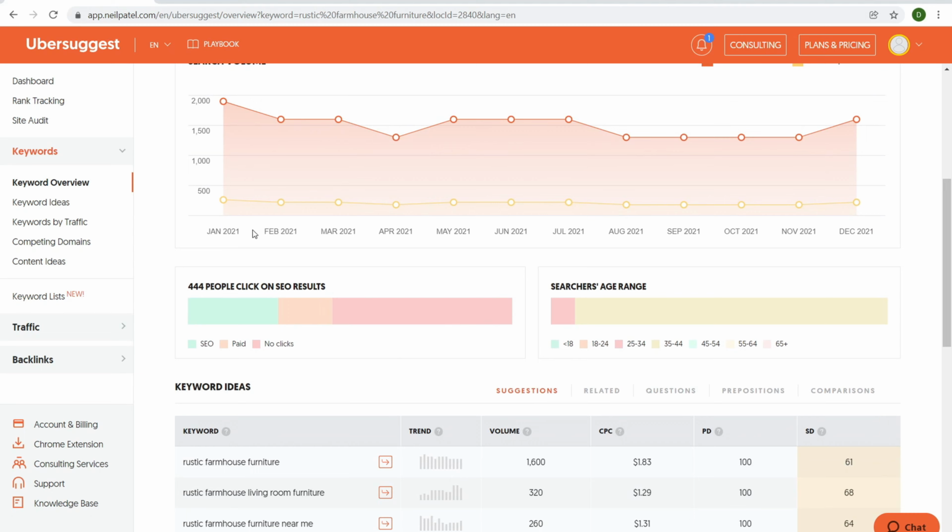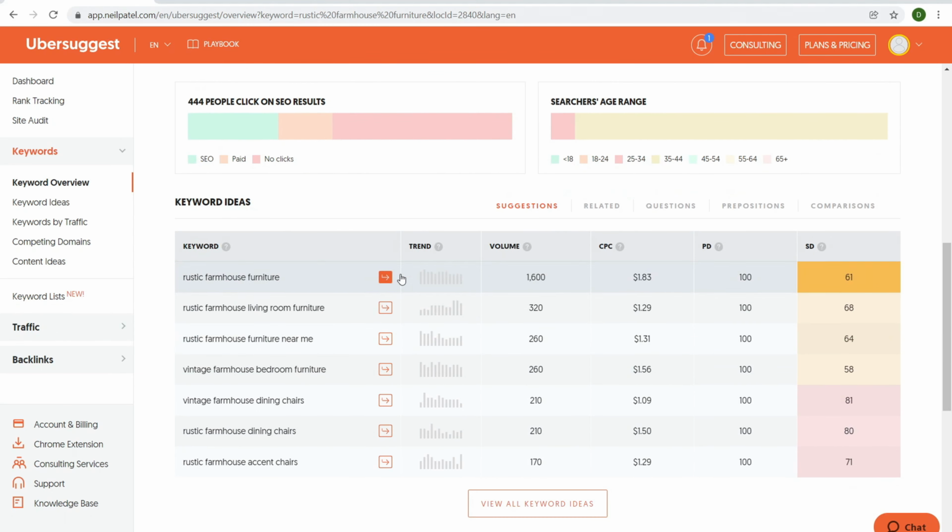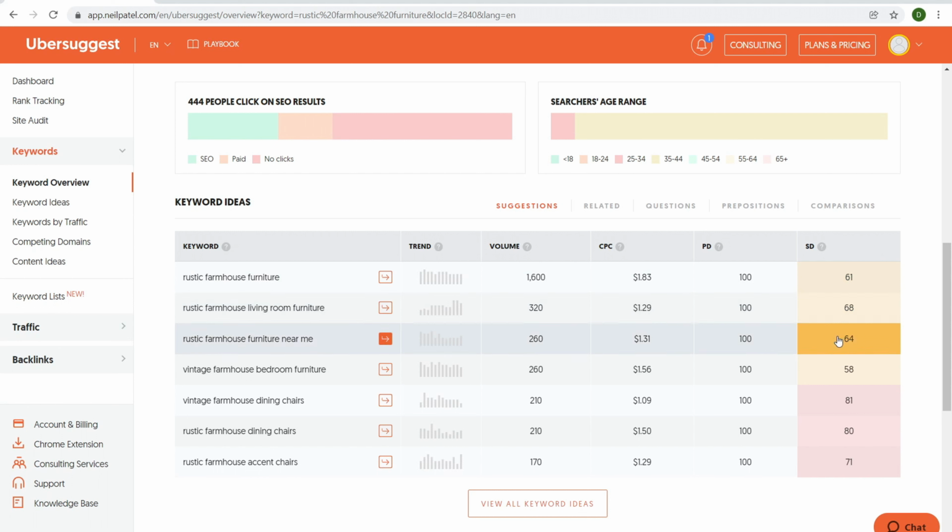So we scroll down here. Okay, so it gives us an SD score about how difficult this is. So rustic farmhouse furniture, 61. Pretty competitive. Not super competitive, but not easy. And anything over 80 is really hard. You're going to need a budget, an aged website with lots of links, good keyword description, a website that's really built and designed around this specific topic.